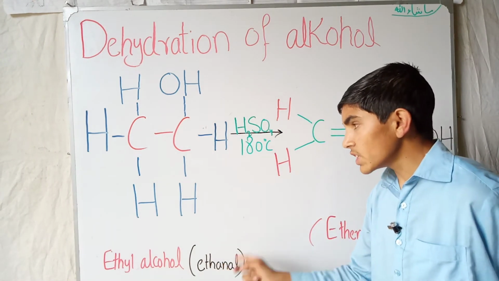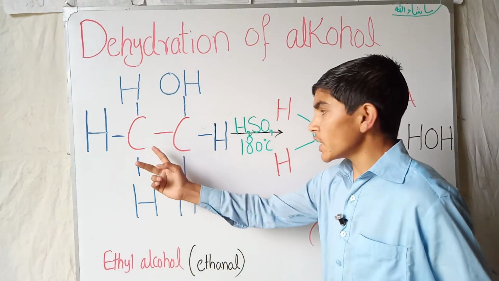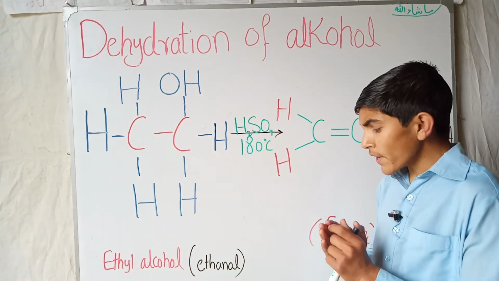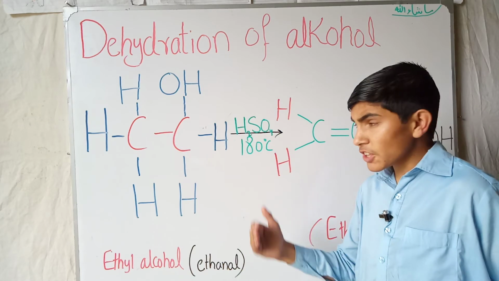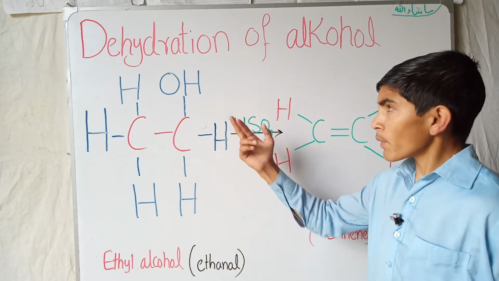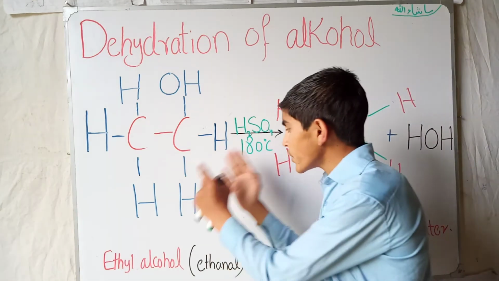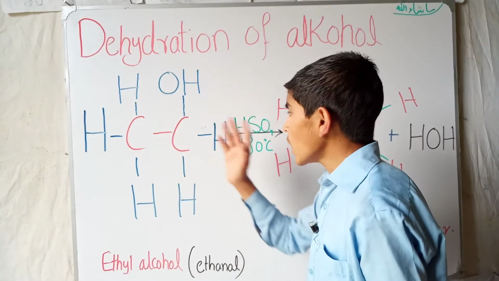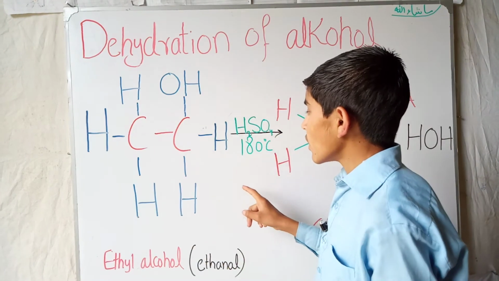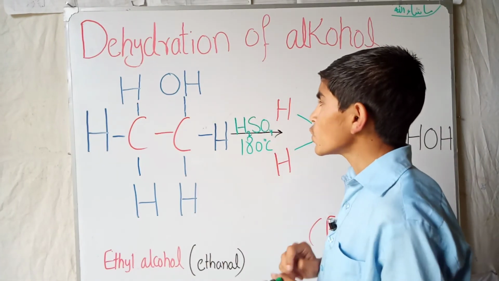You can see that the bond between the carbons is single, like the alkane. Therefore, we can get alkene from it by the process of dehydration. It is ethanol, with two carbons and six hydrogens.